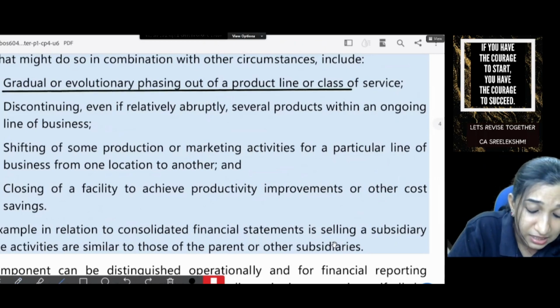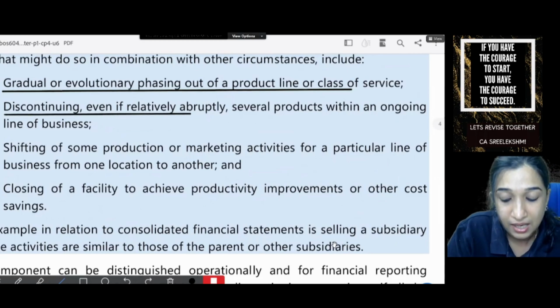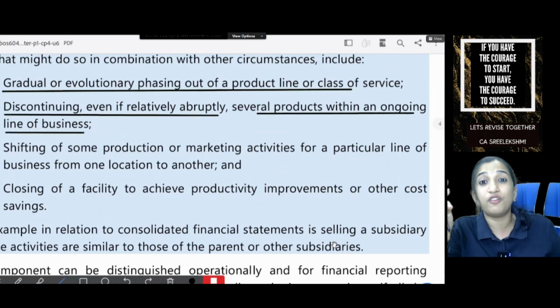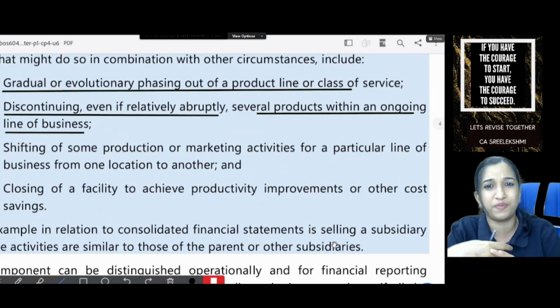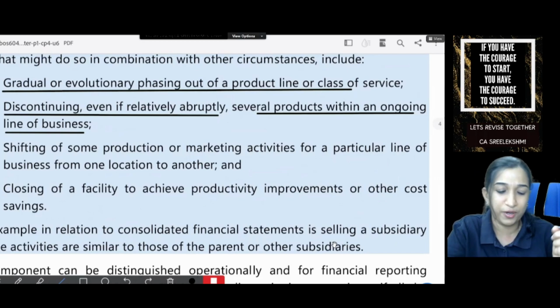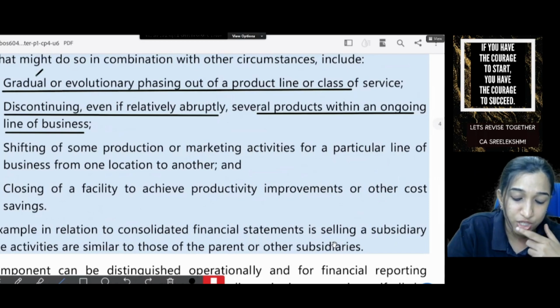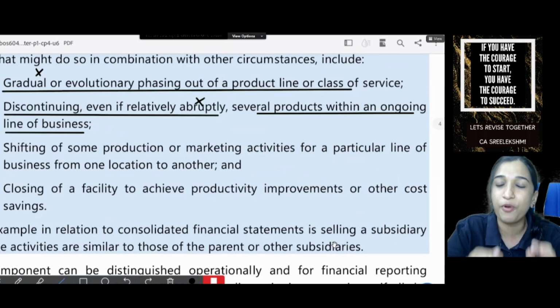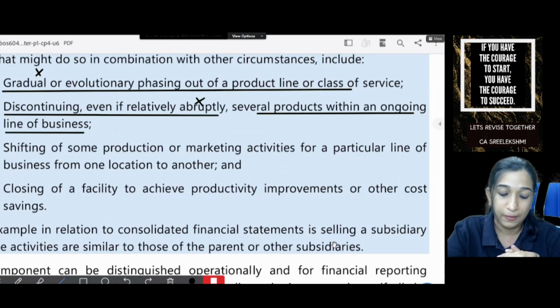And the second one is discontinuing even if abruptly several products within an ongoing line of business. In a main line of business, several products are stopped. Still, it is not discontinuing operation. So it's not because it is gradual, it is abrupt. It's not business we are closing. Some products or product lines we are closing.